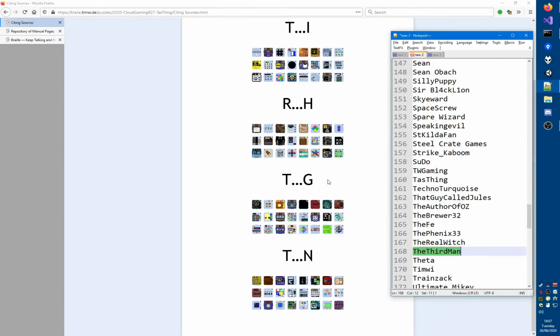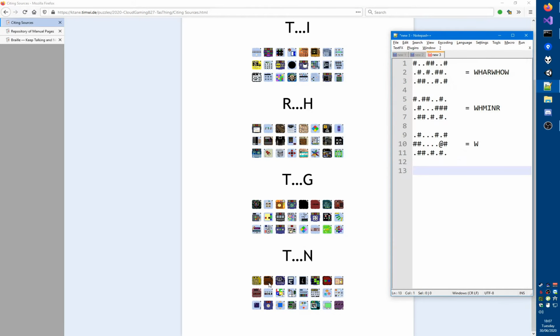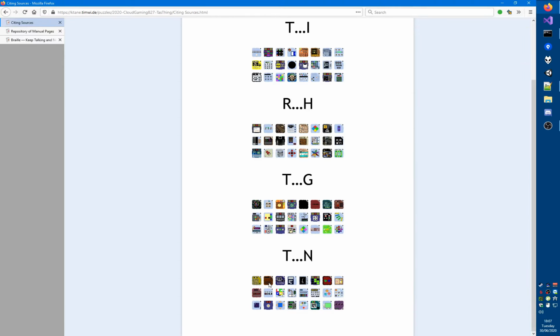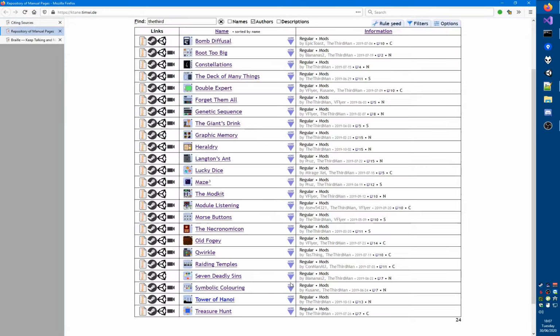The Third Man. Okay. Let's see. The Third Man has not made that first one. This is Old Fogey. Yep, that is a yes. So let's write that down. Then we have, I'm going to assume that is Indigo Cipher, so that's a no. And that looks like Bomb Diffusal, which is a yes. Constellations, that is also a yes. Lights Out is a no. Left and Right is no.